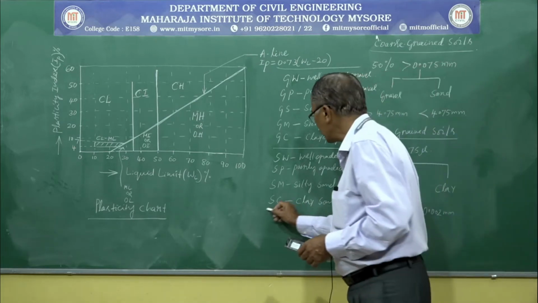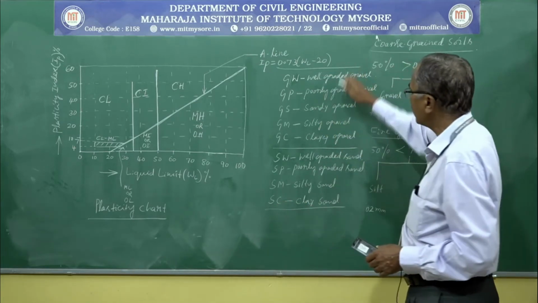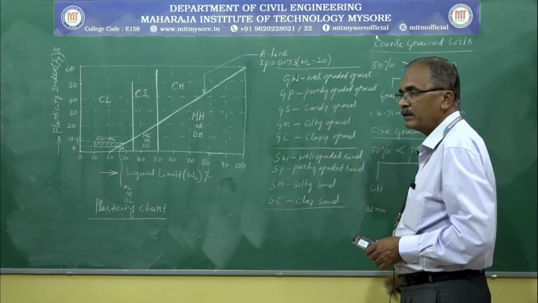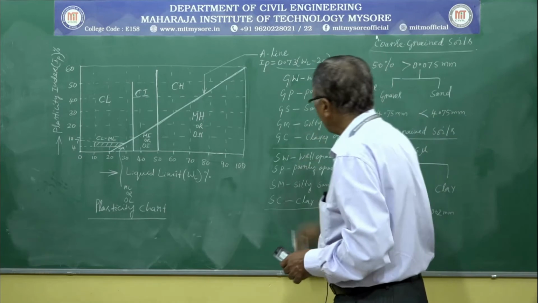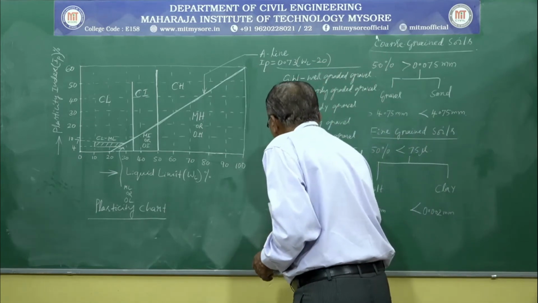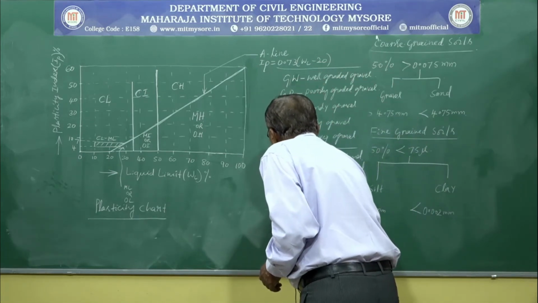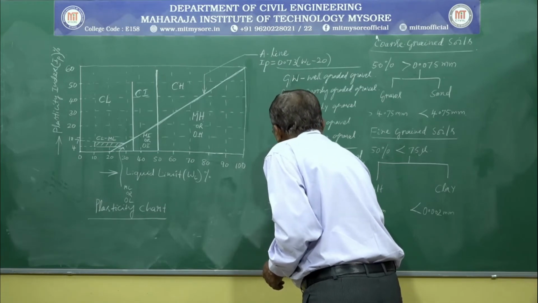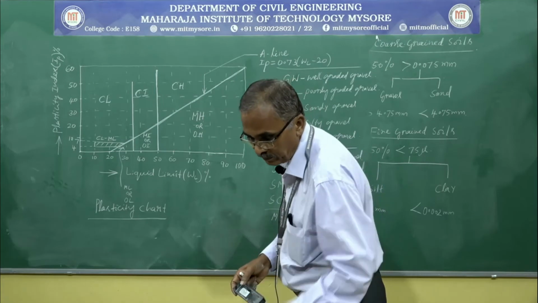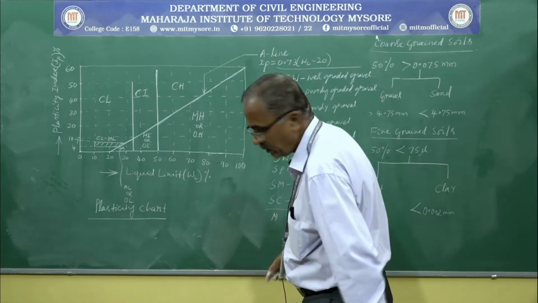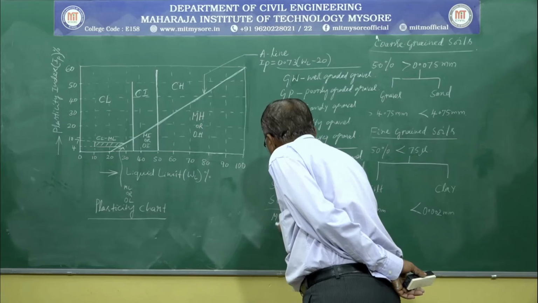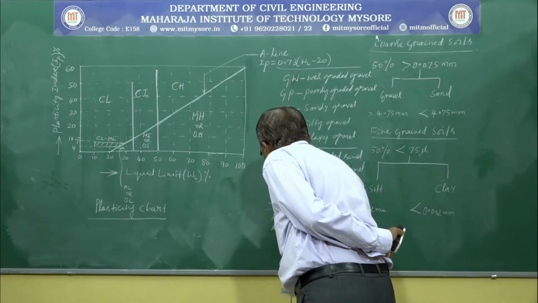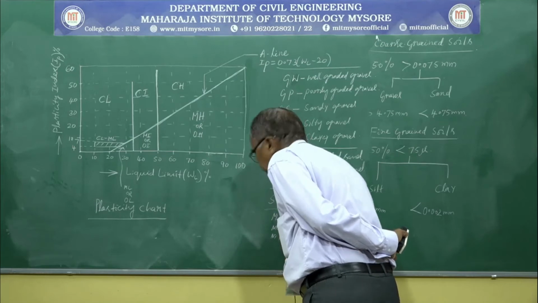If it comes to the fine grained soil, these group symbols can be used for coarse grained soil, that is for gravel and sand. Similarly, we can use symbols for silt and clay. It is ML, MI, then MH.